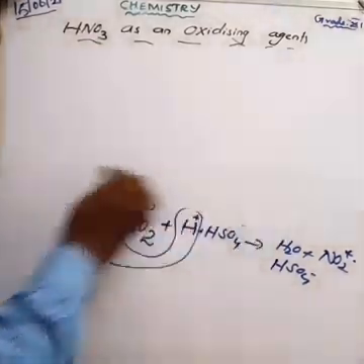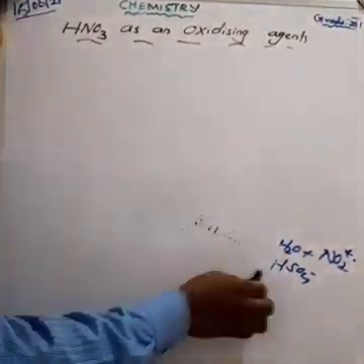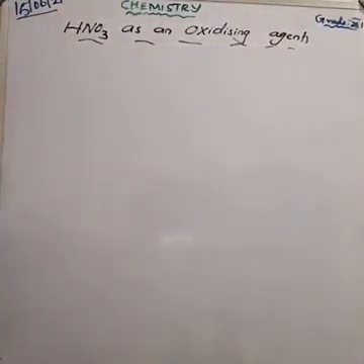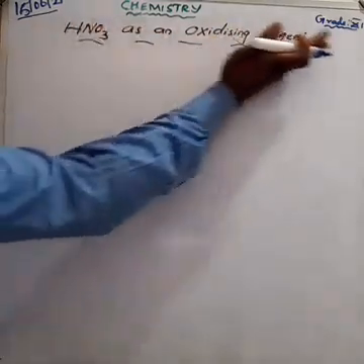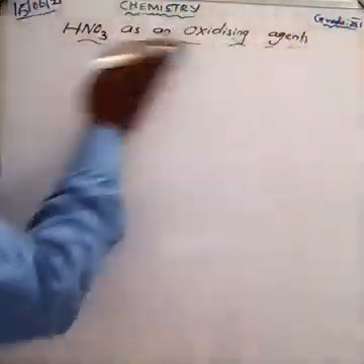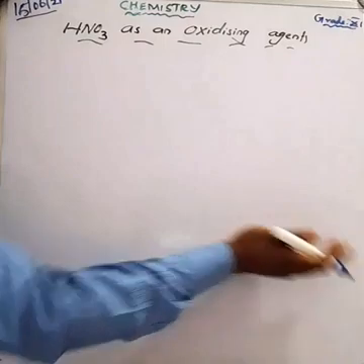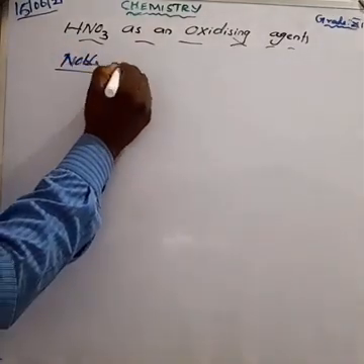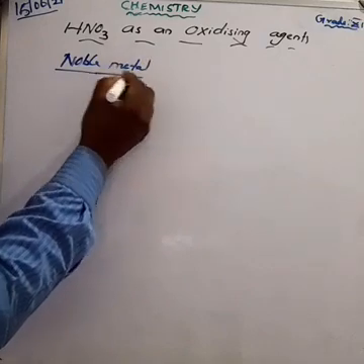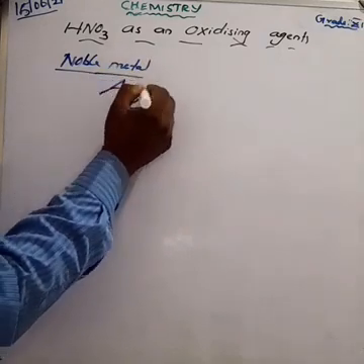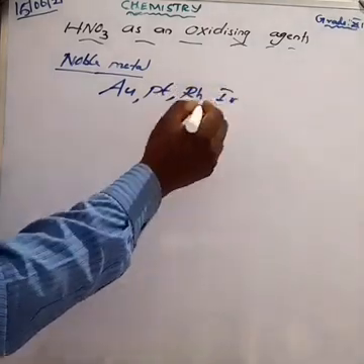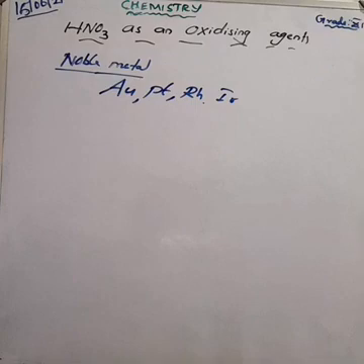Next, action of nitric acid on metals. Some of the noble metals are non-reactive, not less reactive, non-reactive metals. The exceptions are some of the metals: gold, platinum, rhodium, iridium, tantalum. These are some of the metals.